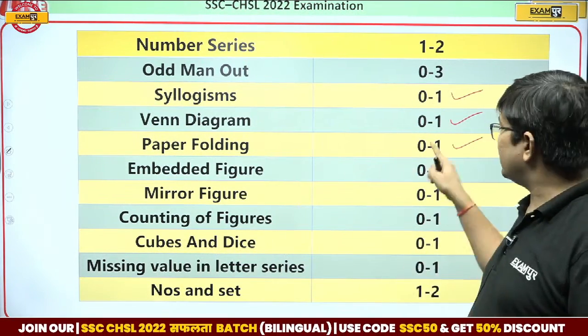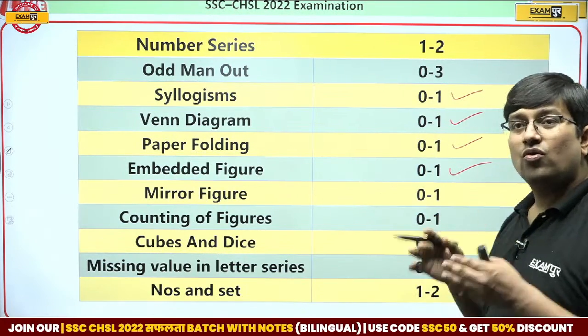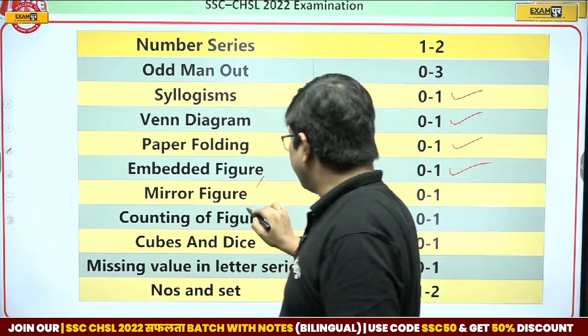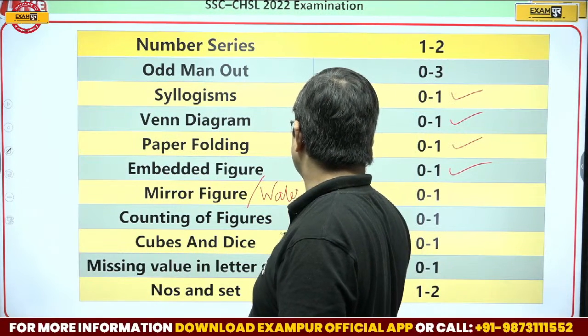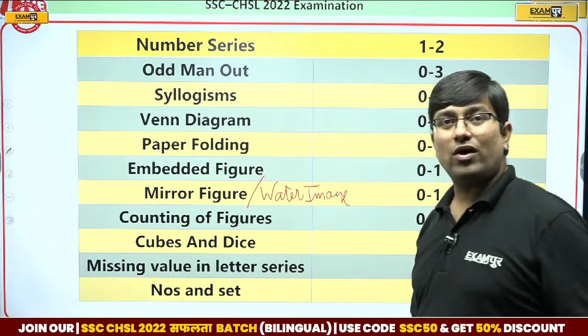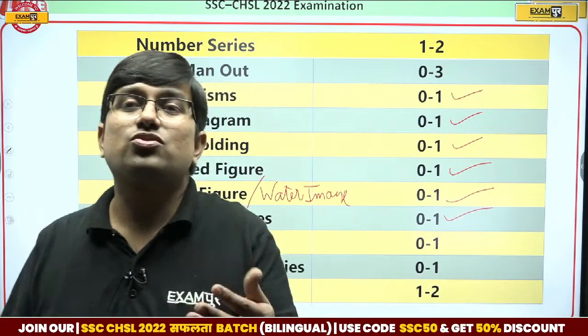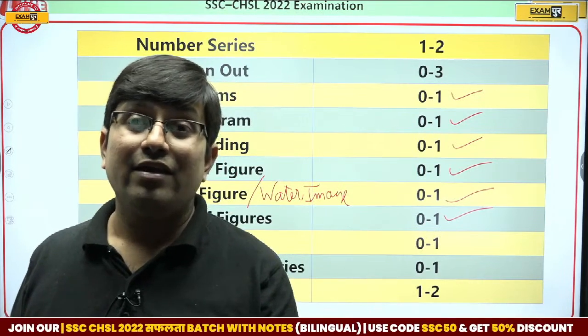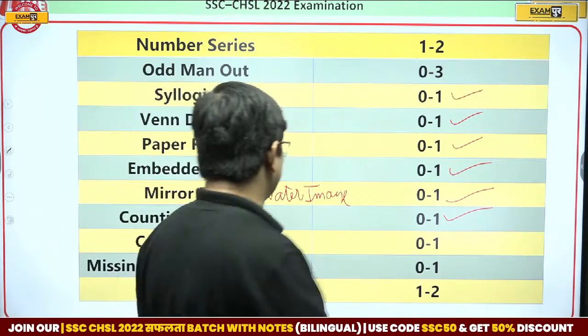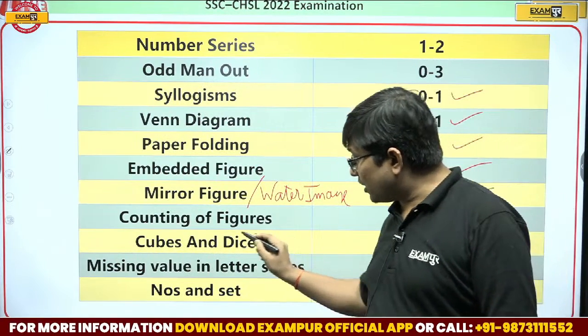Paper cutting and folding, 0 to 1 question. Embedded figures, 0 to 1 question. Mirror image slash water image, 0 to 1 question. Counting of figures like triangle counting, square counting, okay, again 0 to 1 question. Cubes and dice, with focus more on dice.